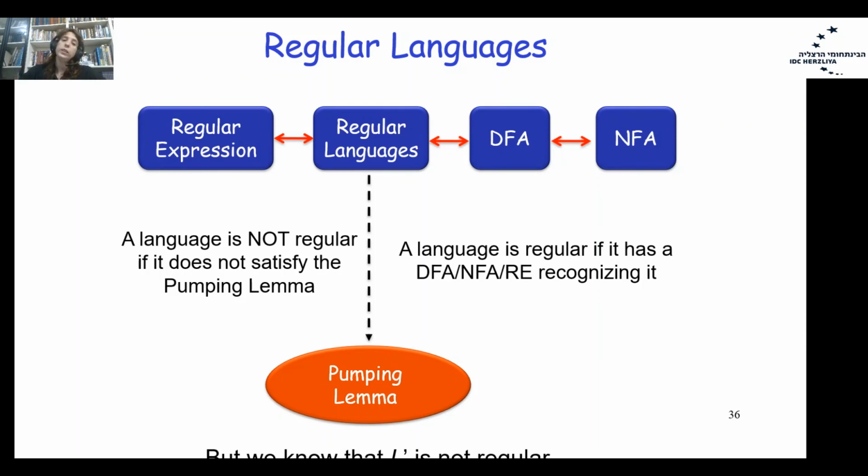Okay, so let's talk a little bit more about regular languages. To prove that the language is regular, you can build a DFA or NFA, or you can build a regular expression. To prove that the language is not regular, you usually will use the pumping lemma, and you will show that the language does not satisfy all the conditions of the pumping lemma. So once again, to show that the language is not regular, usually we will use the pumping lemma.